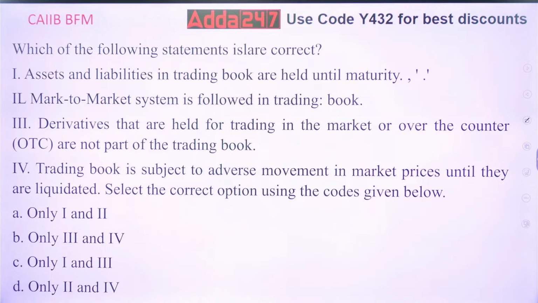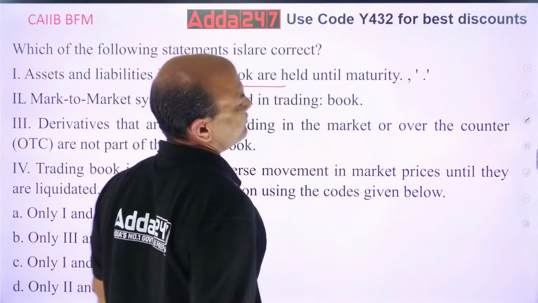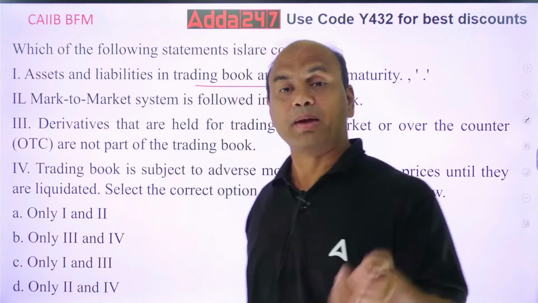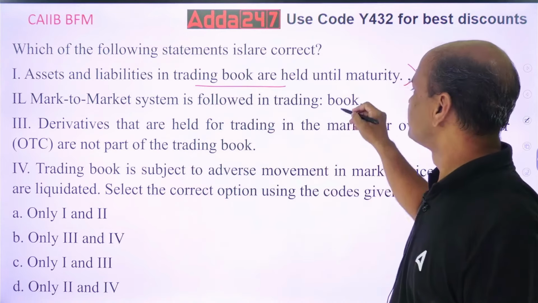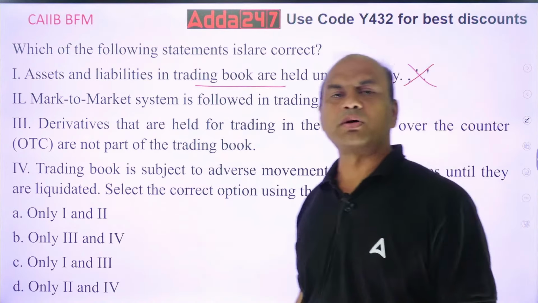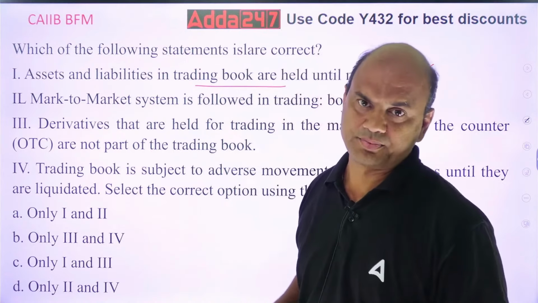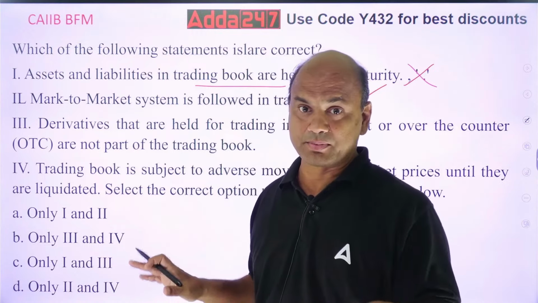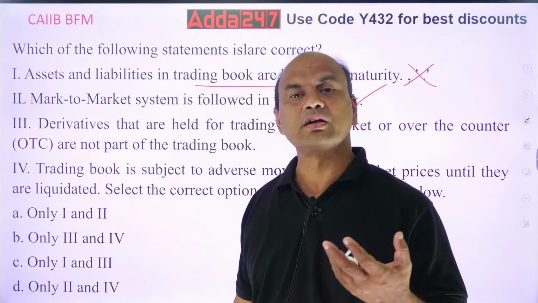Assets and liabilities in the trading book are held until maturity. Is it so? Assets and liabilities in the banking book are held until maturity. So this is false. Mark-to-market system is followed in the trading book. True. What is mark-to-market? Mark-to-market means notional profit or loss. Suppose I purchase a Reliance share today, an example I am giving, or any company share. Let's say I purchase it at 2000 rupees.